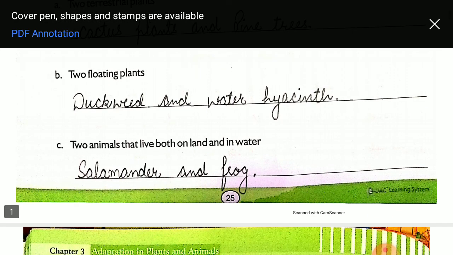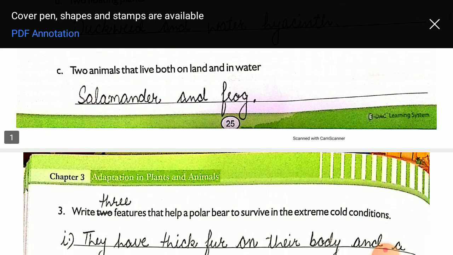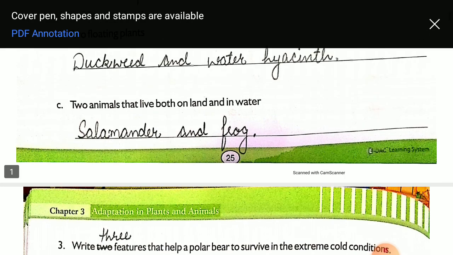Two animals that live both on land and in water, the ones that live on land as well as in water, they are called amphibians. So what are two examples of amphibians? Salamander and frog. You can write crocodile here also.